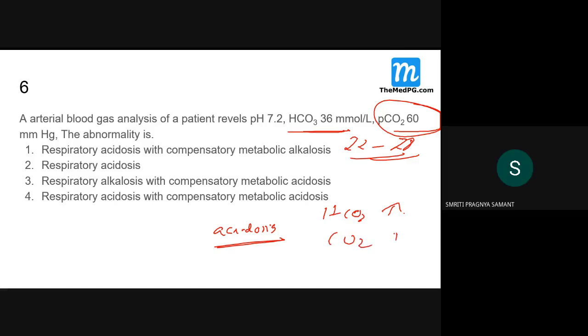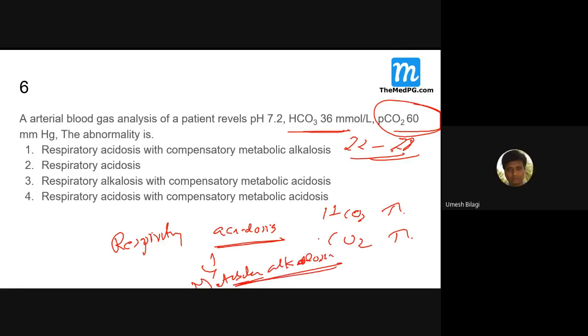It is increased. So this is acidosis with increased carbon dioxide. The primary abnormality is respiratory acidosis, with what type of compensation expected? Metabolic alkalosis.